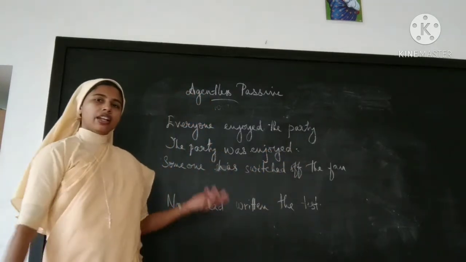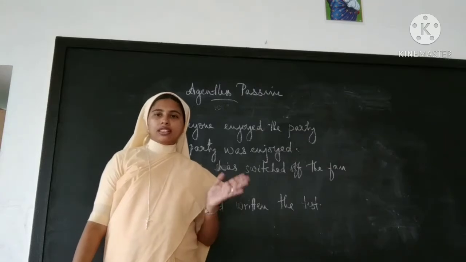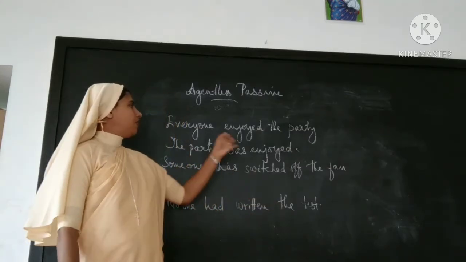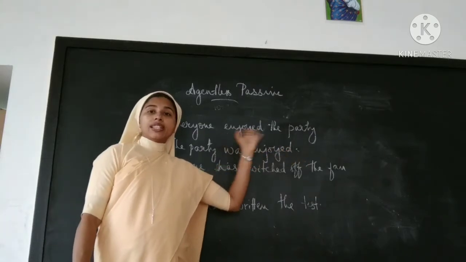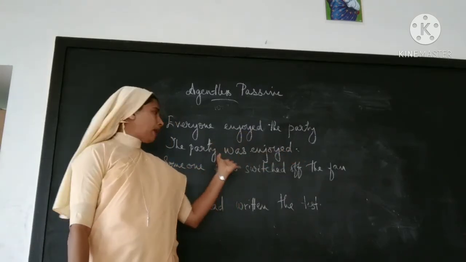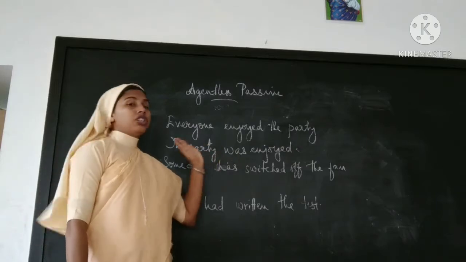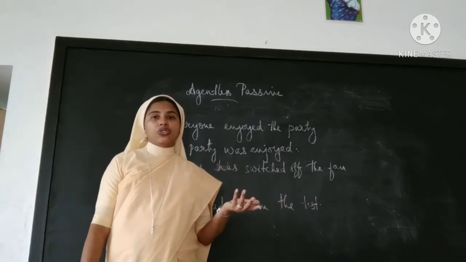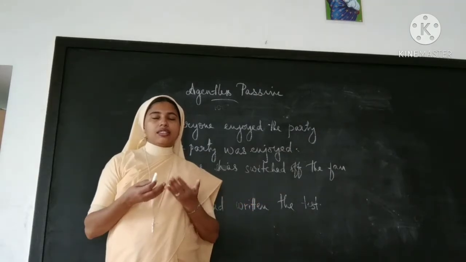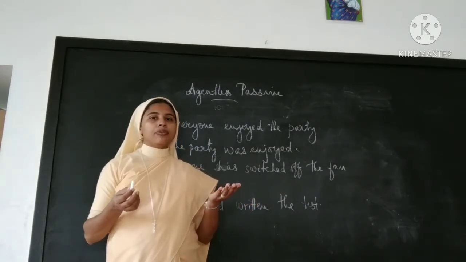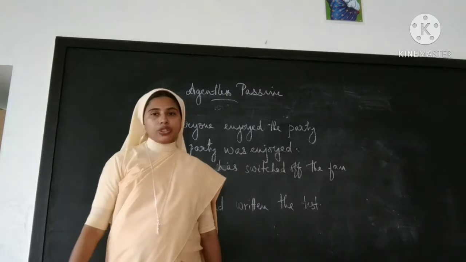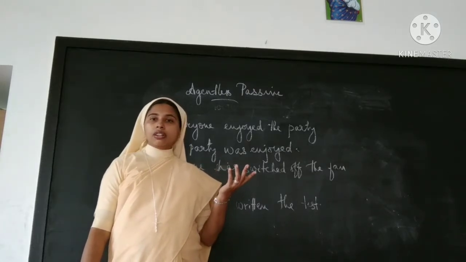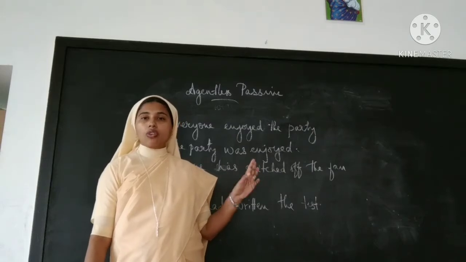There are a number of people attending the party, and someone is telling that everyone enjoyed the party. Instead of that, we can use passive voice: the party was enjoyed. And if it is a program, we will say the program was enjoyed. We are not mentioning who. The answer will be everyone, someone, no one.